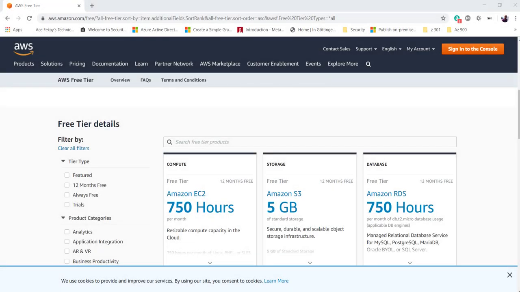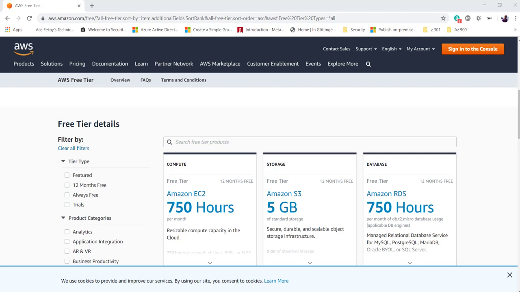Welcome back. In this lesson, let's go ahead and learn about how you can get started with AWS. AWS gives you a 1 year free trial. Well, that doesn't mean that you can create large virtual machines and pump in terabytes of data and it's still going to be free for you. No, it doesn't work like that.